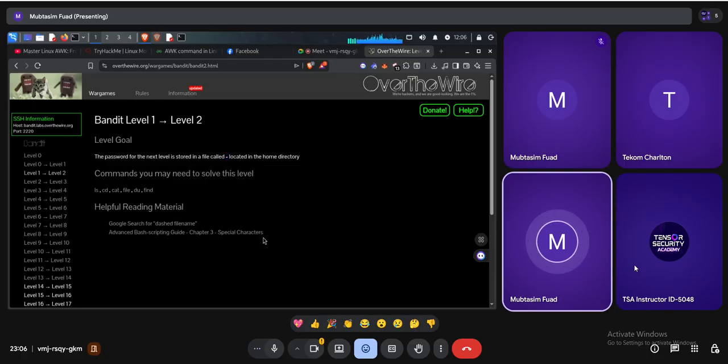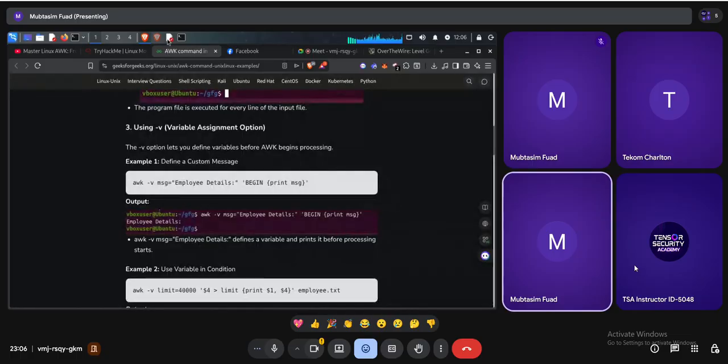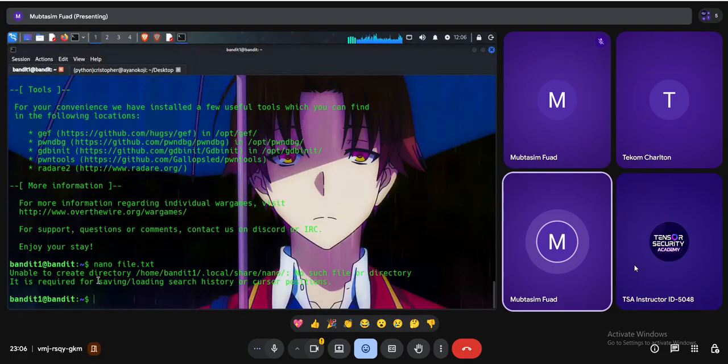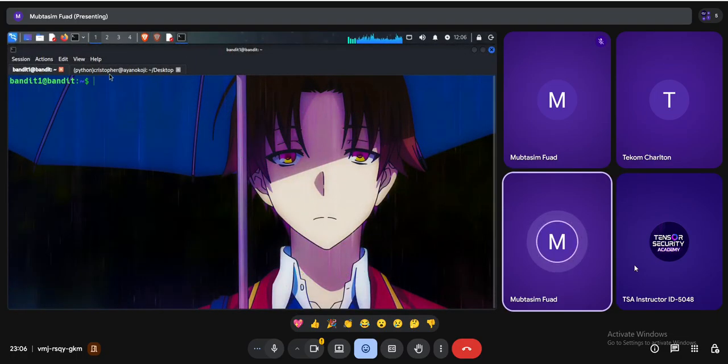If I see the command line, I can see there is a sign like this. This sign means I'm already in the home directory. I don't have to go somewhere else using cd. I can also confirm using pwd. As you can see, we are already in the home directory. Use ls, and we can see there is a file.